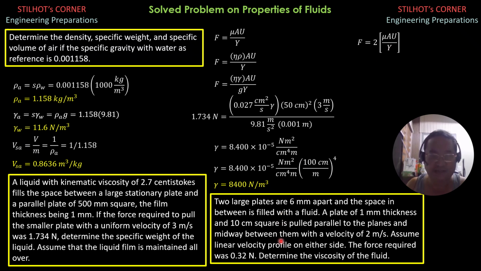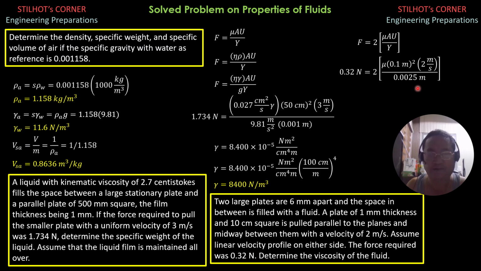So the viscosity is, force is newtons, the viscosity is required. So we are looking for mu. Area is 10 centimeter, so that would be 0.1 meter square. U is 2 meters per second. And y, as I said, is 6 minus the thickness of the plate 1. So 5 divided by 2 because the plate is positioned midway. So 2.5 mm or 0.0025. Substitute 0.32 newtons equals to viscosity times 0.1 meter square times 2 meters per second divided by y, which is 0.0025